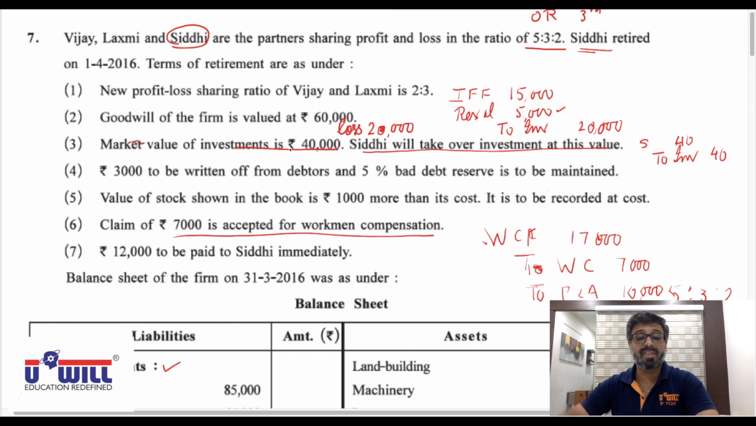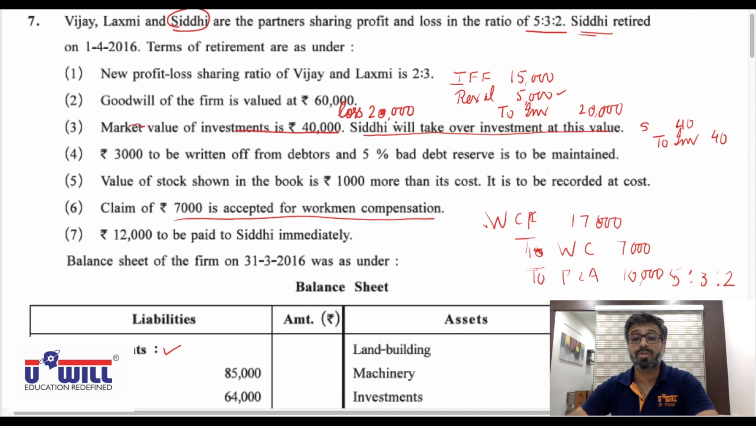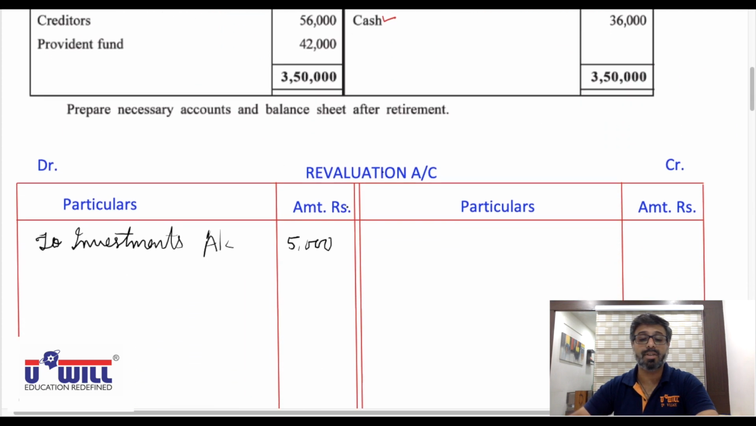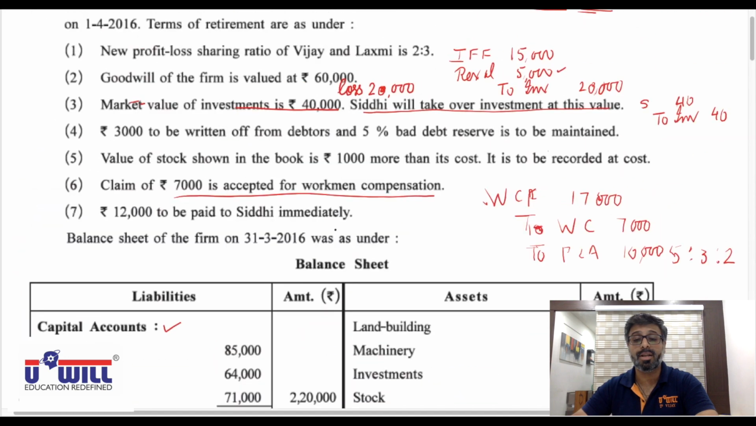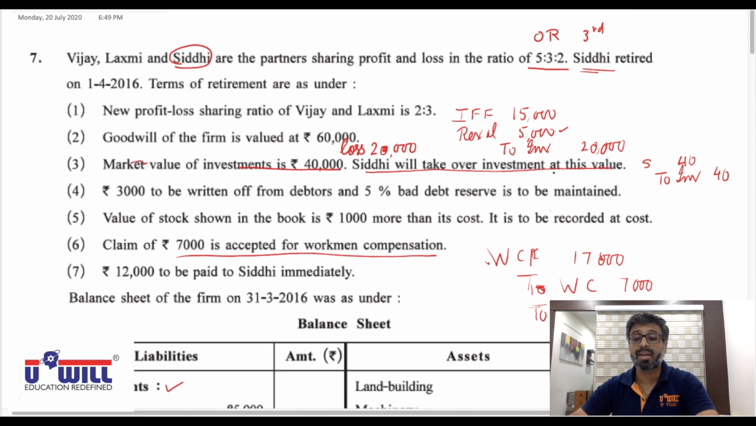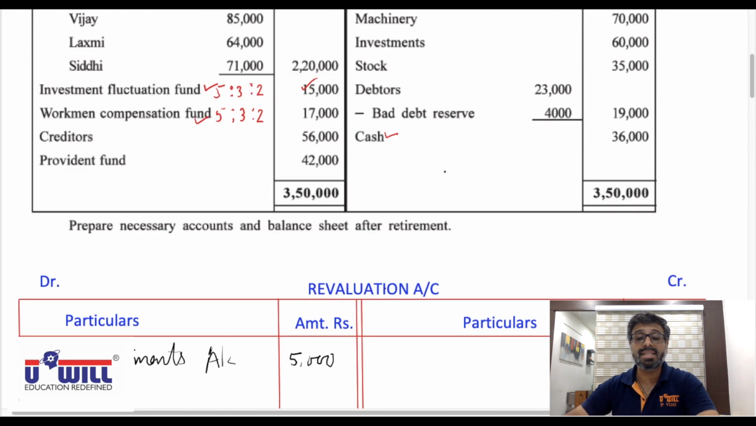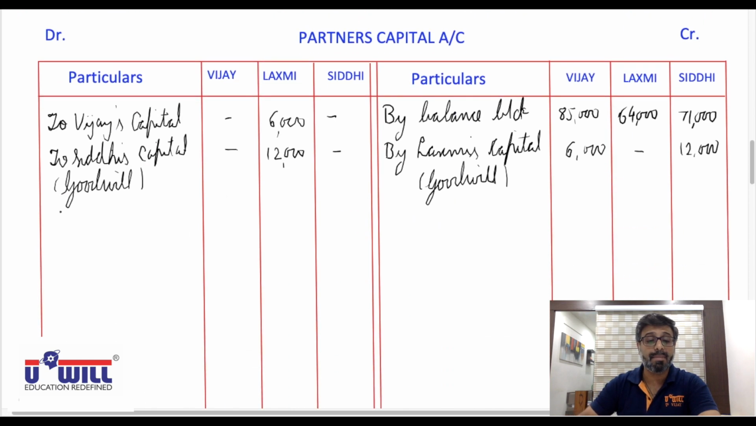Now market value of investment is 40,000, so that loss of 20,000, 15,000 we met from investment fluctuation fund, and 5,000 we have already debited to revaluation account. Siddhi will take over investment at this value. So Siddhi's capital account debit means partner's capital account on debit side to investments account in Siddhi's column 40,000. Okay, and investments account gets closed.